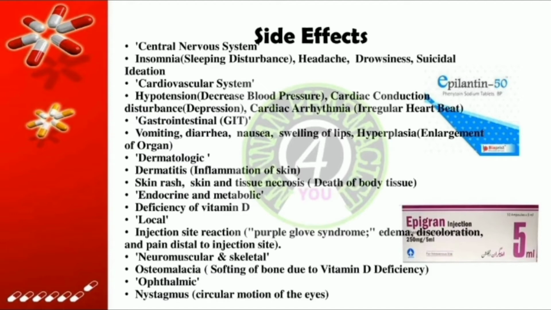Dermatologic: dermatitis, inflammation of skin, skin rash, skin and tissue necrosis, death of body tissue. Endocrine and metabolic: deficiency of vitamin D. Local: injection site reaction, purple glove syndrome, edema, discoloration, and pain distal to injection site. Neuromuscular and skeletal: osteomalacia, softening of bone due to vitamin D deficiency. Ophthalmic: nystagmus, circular motion of the eyes.